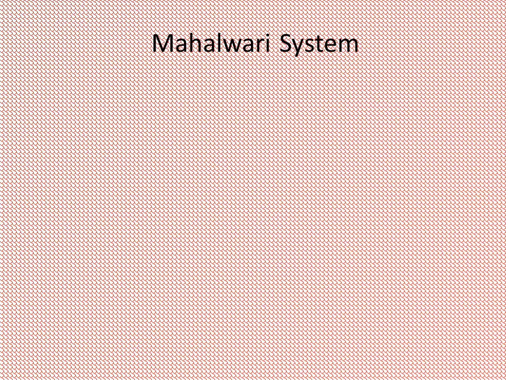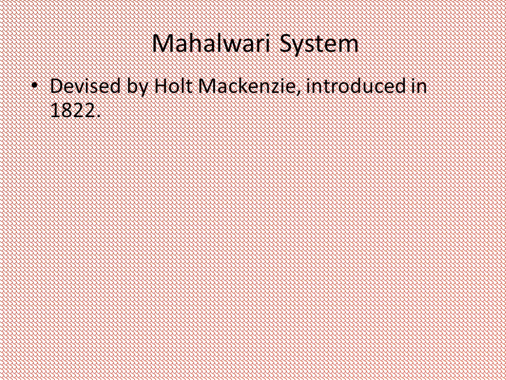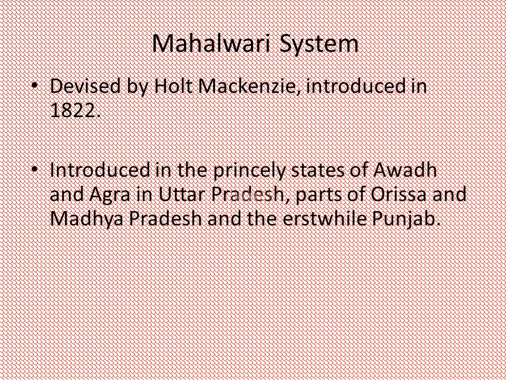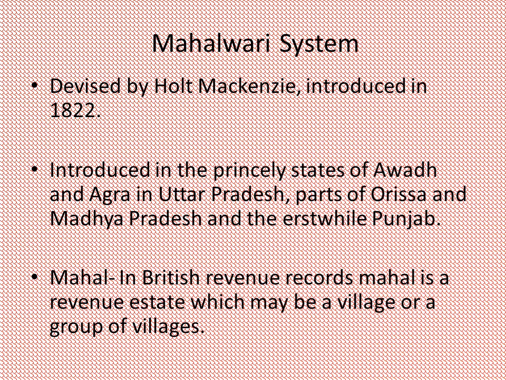By the early 19th century, many of the company officials were convinced that the system of revenue had to be changed again. How could revenues be fixed permanently at a time when the company needed more money to meet its expenses of administration and trade? An Englishman called Holt Mackenzie devised the new system which came into effect in 1822. It was introduced in the princely states of Awadh and Agra in Uttar Pradesh, parts of Odisha and Madhya Pradesh, and the erstwhile Punjab. He felt that the village was an important social institution in North Indian society and needed to be preserved.